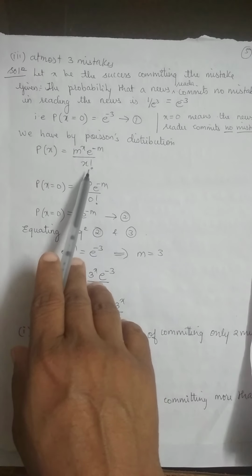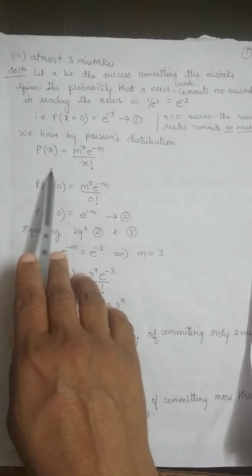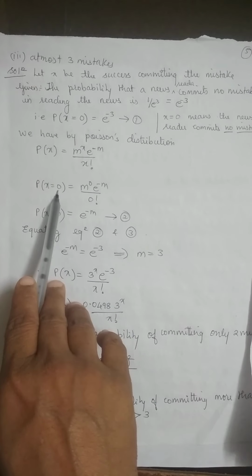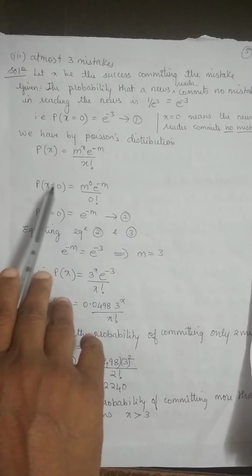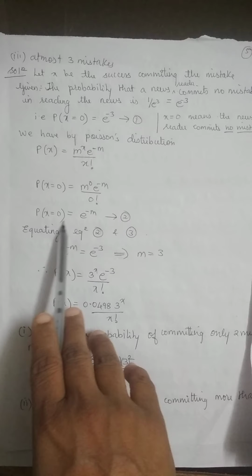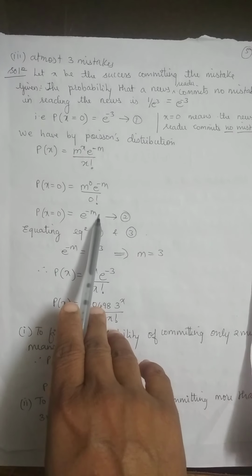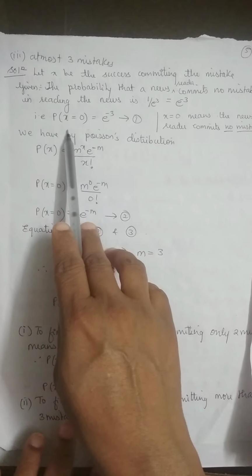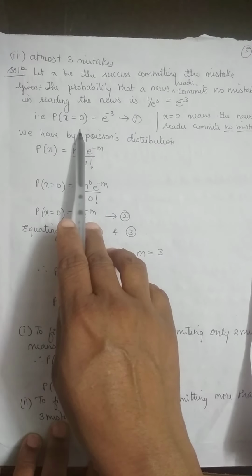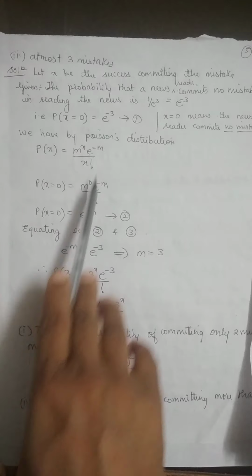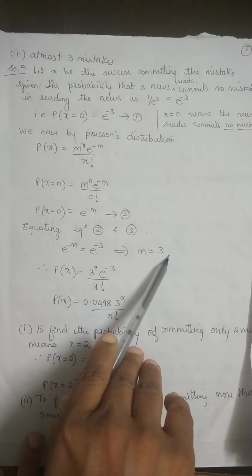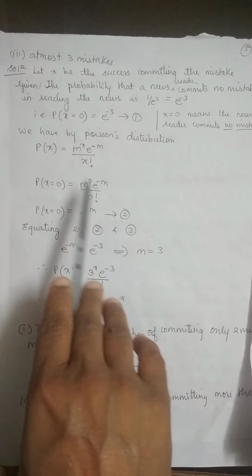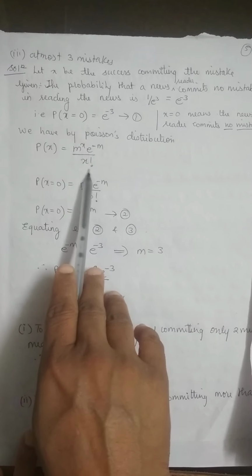Substituting x as 0, no mistakes means x equals to 0, we get e raised to minus m. This is also the probability of no mistakes. Can I equate both the terms here? So when I equate, I will get m equals to 3. Once we get m equals to 3, substitute in the probability distribution.